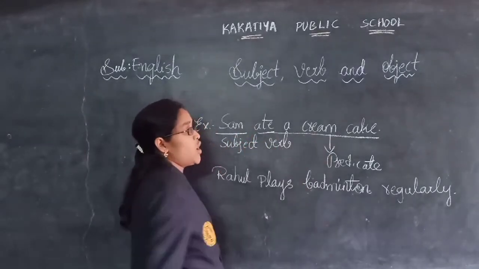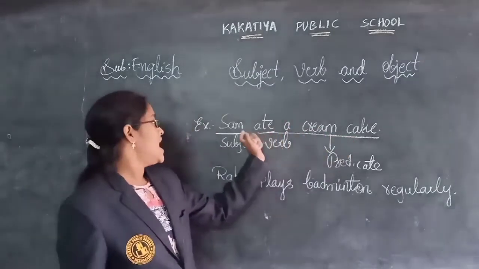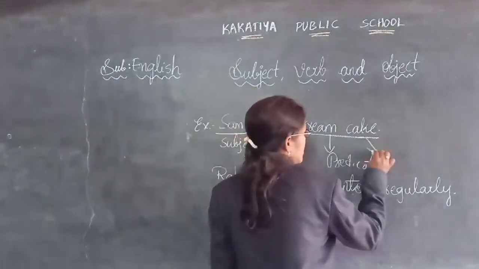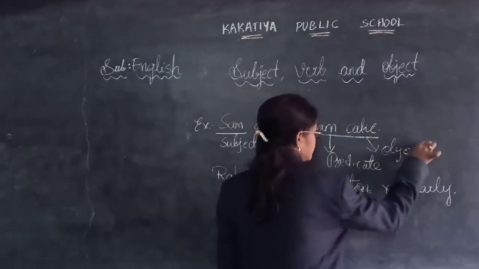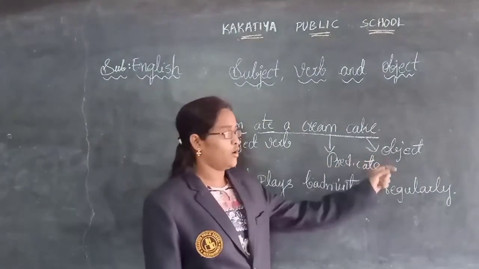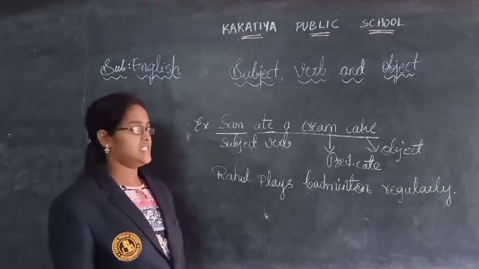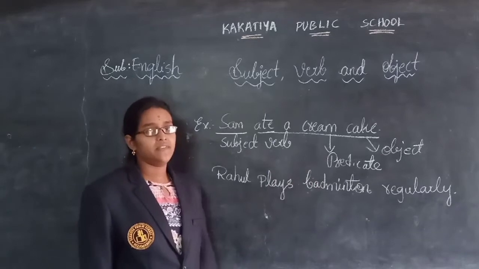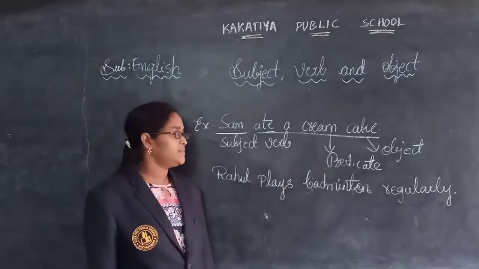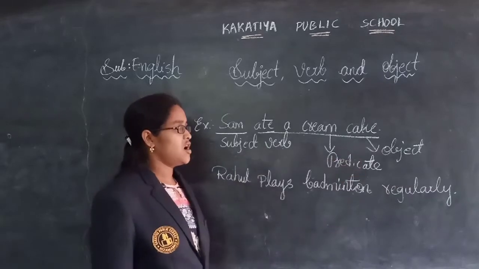Then identify which is the object, children. Which is the object? It receives the action. Cake receives the action. Sam ate a cream cake. So in this sentence, cake is the object. Understood, children, the difference between subject, predicate and object? Subject is the part of a sentence which tells us about someone or something. Predicate is the other part of the sentence which tells us about the subject. And object is the one that receives the action. So in this case, cake is the object.